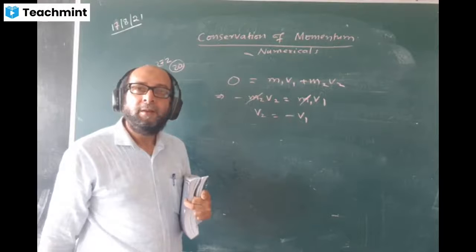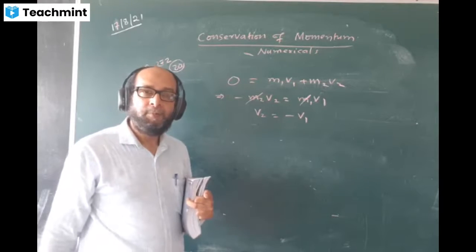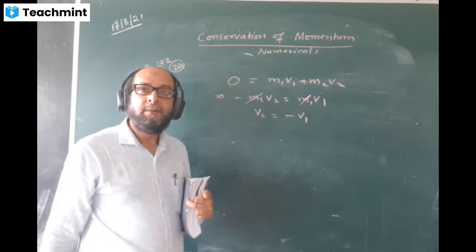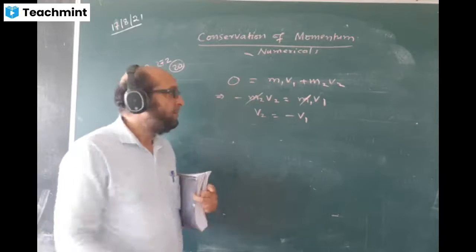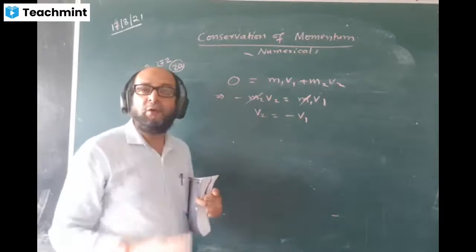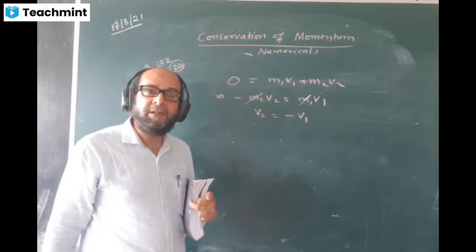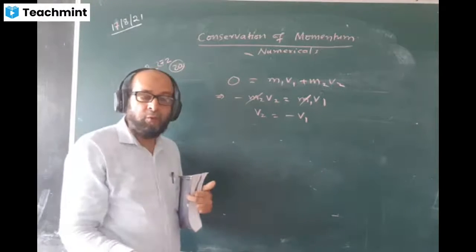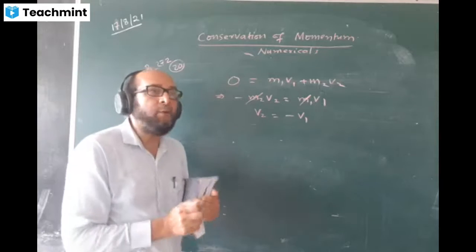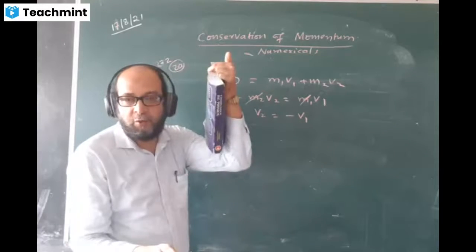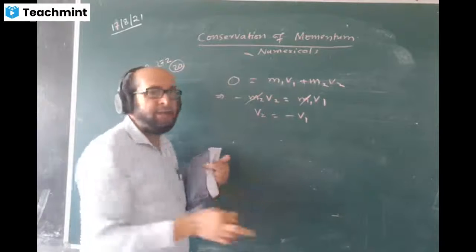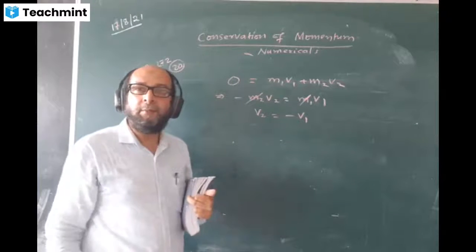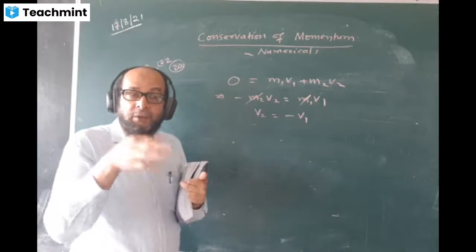Understood? These two will have same velocity because masses are equal. Actually, banana is supposed to go down when the monkey goes up, but because of the minus sign, the banana is going up, because in order to conserve the momentum, banana is going in the direction opposite to the downward direction.